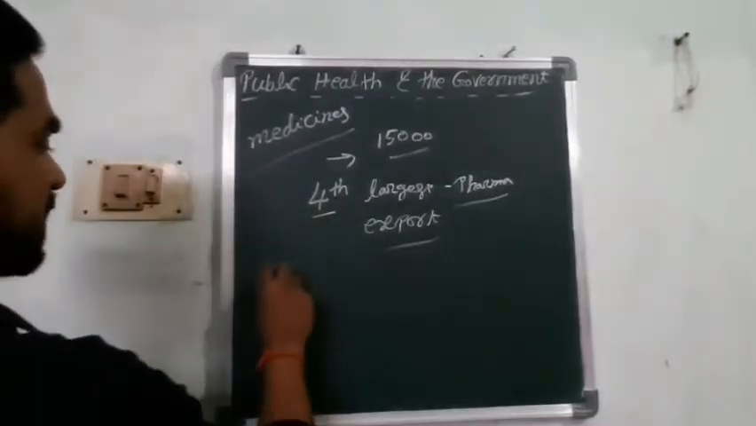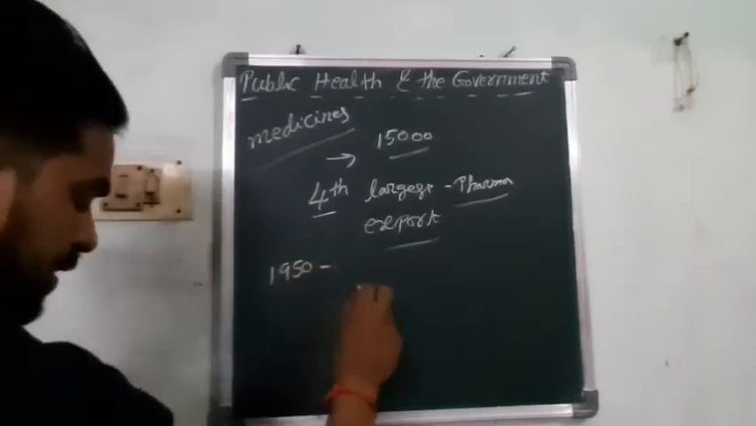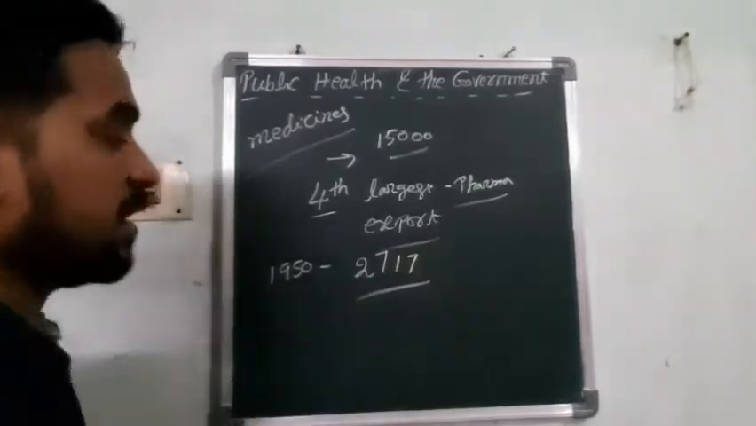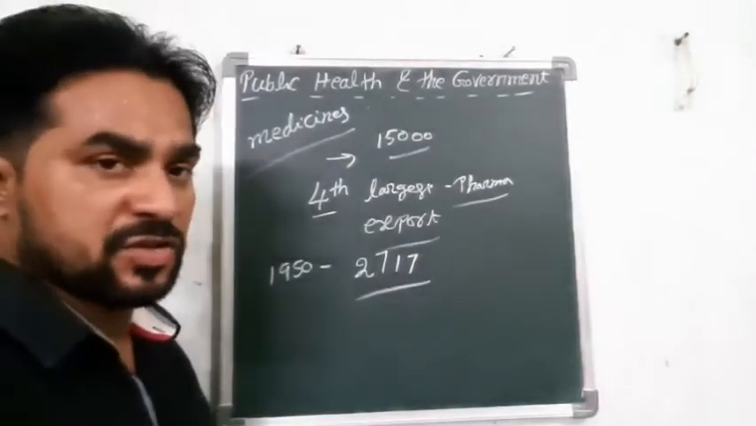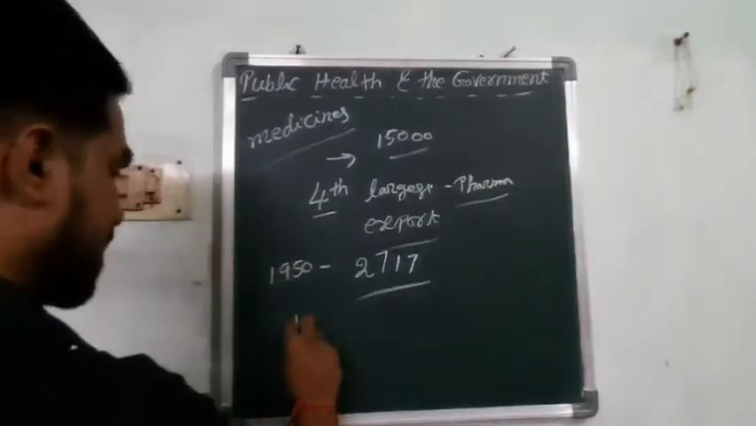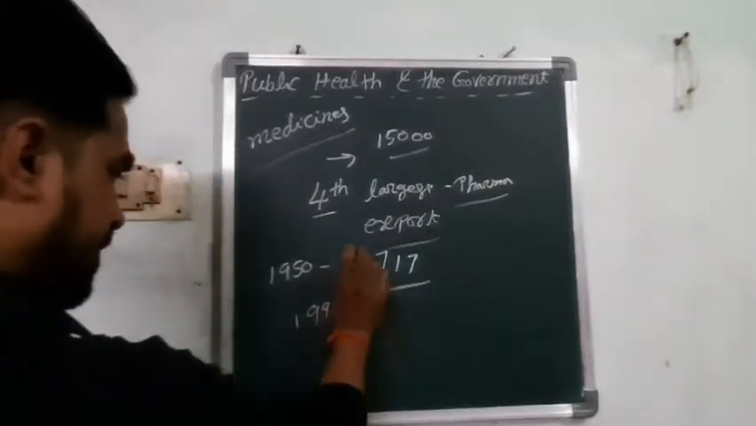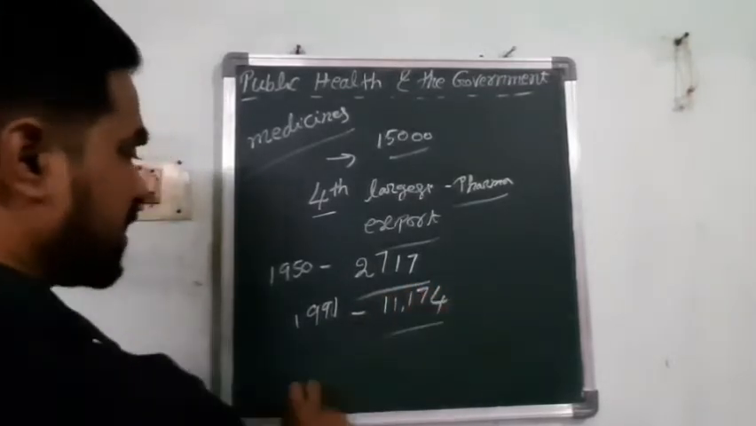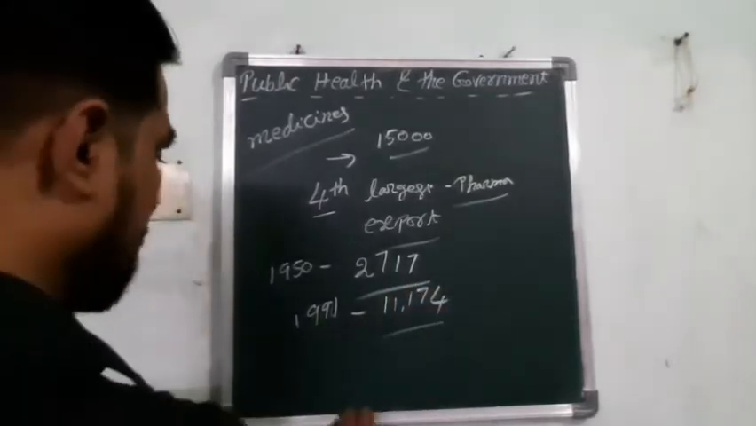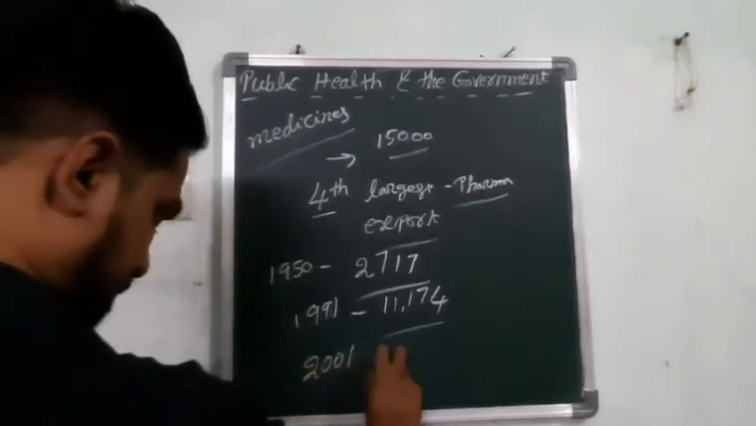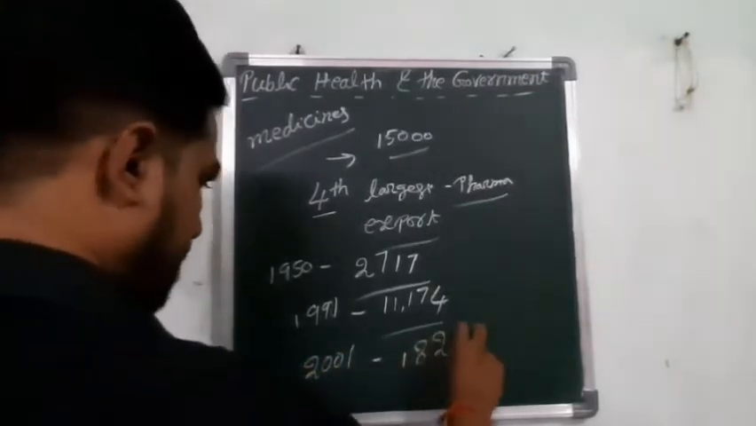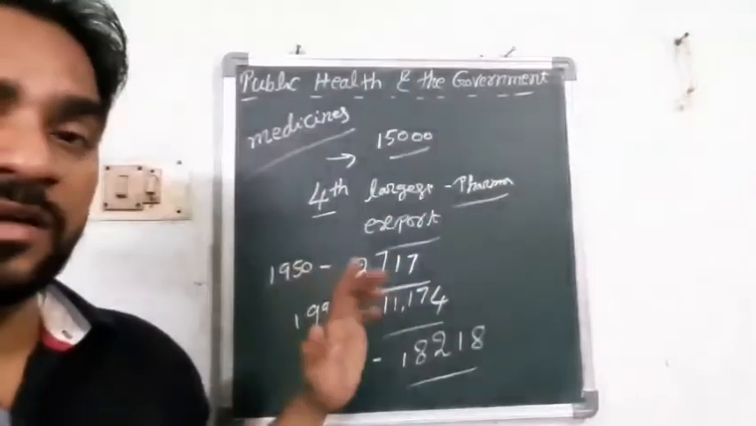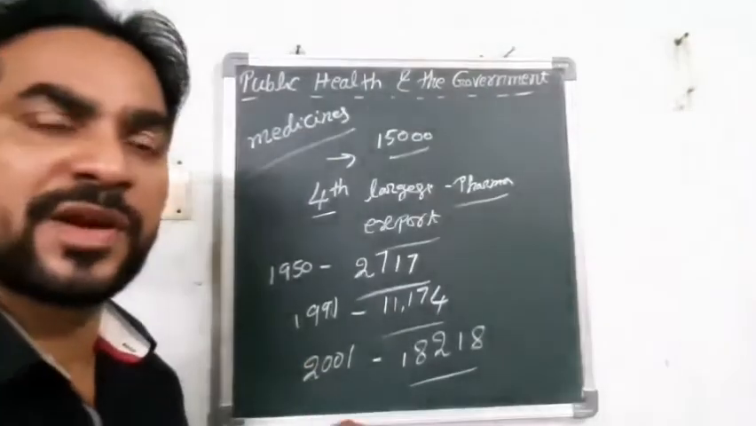If you observe, in the region of 1915, there were 2,717 government hospitals in India. But coming to 1991, according to the census, it is 11,174 hospitals. According to the 2001 census, it is 18,218 hospitals. So this is from a survey made in India.